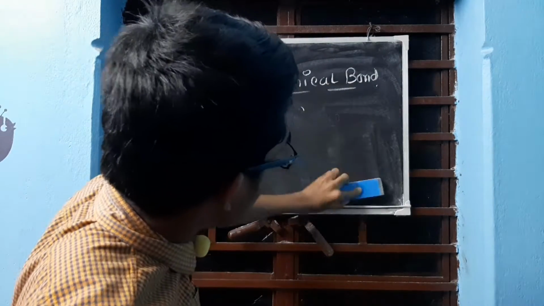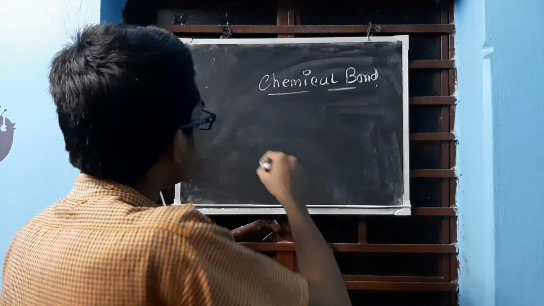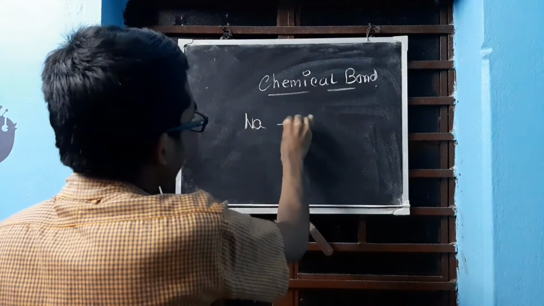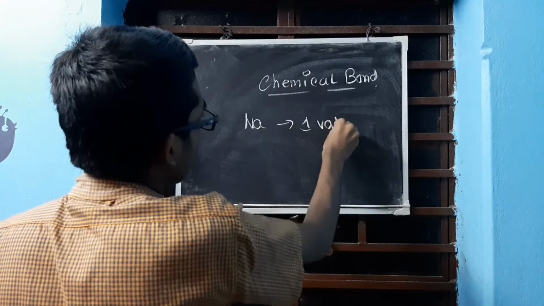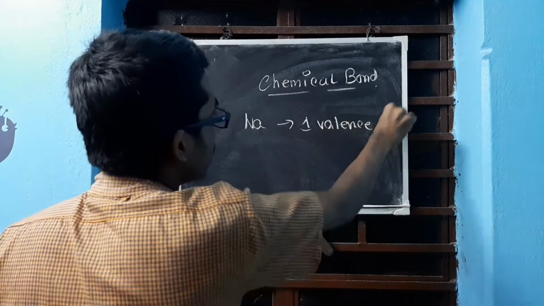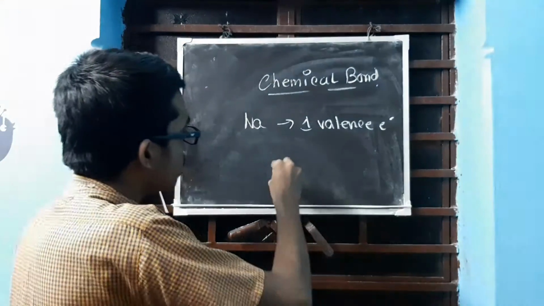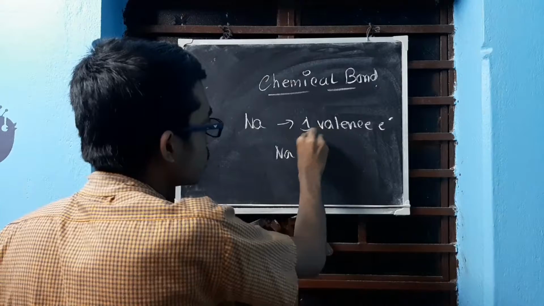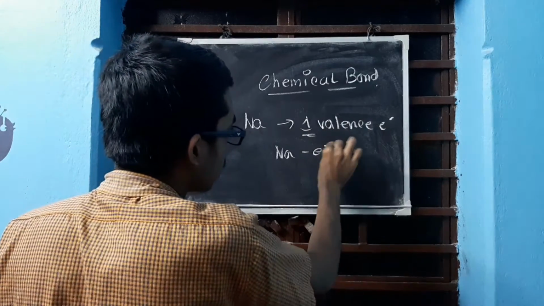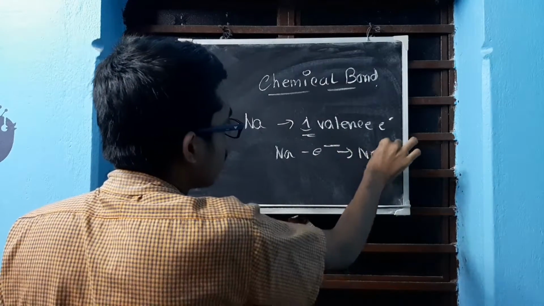Let us take an example so that it will be easier to understand. Na has one valence electron, and this one valence electron is disturbing Na. So Na wants to become stable. How will it become stable? It will become stable by losing this one electron. So it forms a cation.